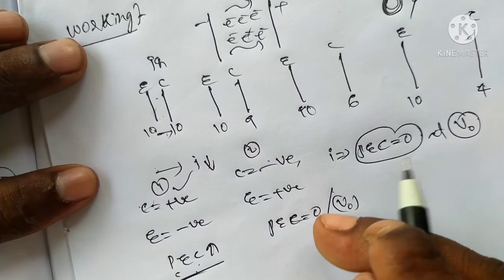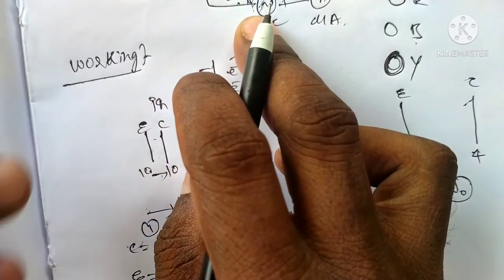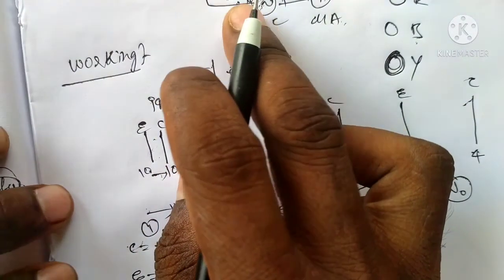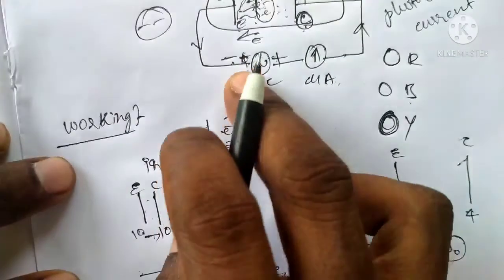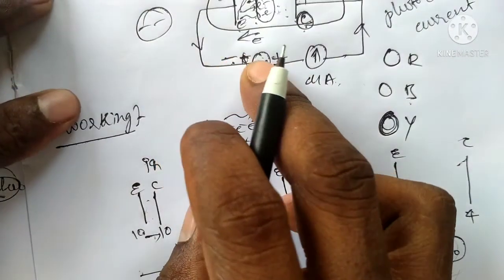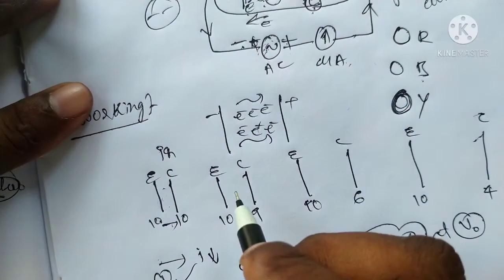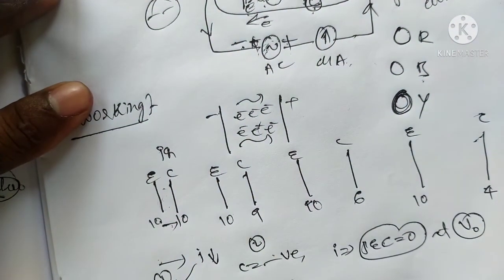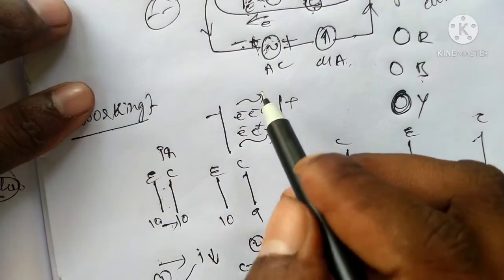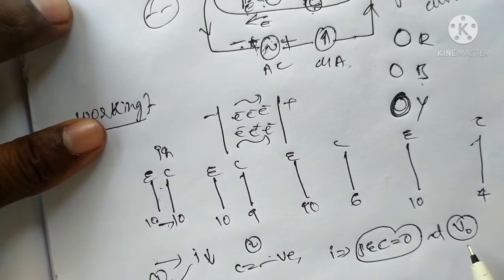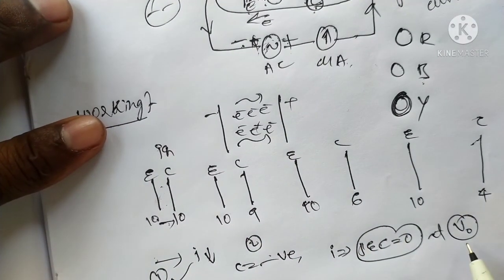We change the polarity of the charge carriers in the metal. The potential is developed between the two plates, and the current will be 0 at a certain voltage. This voltage is called the stopping voltage. Here there is no flow of electrons in the circuit.